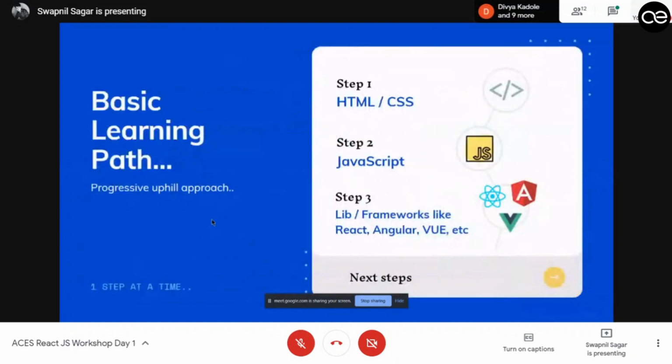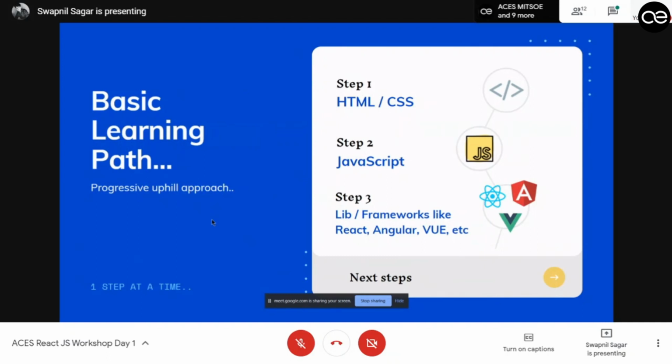So let's start with the basic learning part: what you need to know before starting React. The first step is obviously HTML and CSS. I assume that you are in second and third year, so you must be familiar with HTML and CSS. And the second is JavaScript.